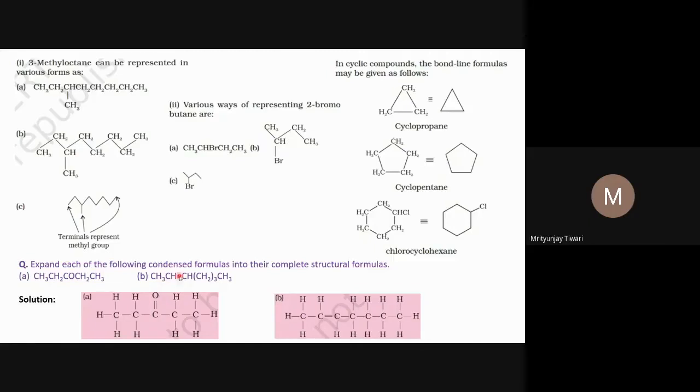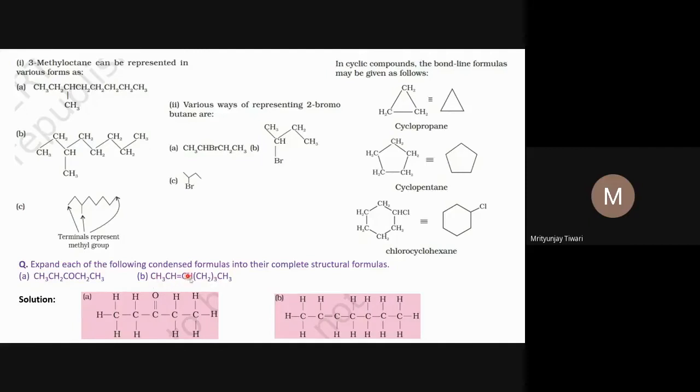So this double bond will go only to this side, and one can understand that because this is CH and this is CH2. There is one CH2 group with another bond, so there should be a double bond. And this is CH2, CH2, CH2. So first we will expand this condensed formula, and in the expansion we will write CH3, CH double bond CH, then CH2, CH2, CH2, CH3, and then we will write the structural formula. In the structural formula, we first see how many carbon atoms there are in this compound.